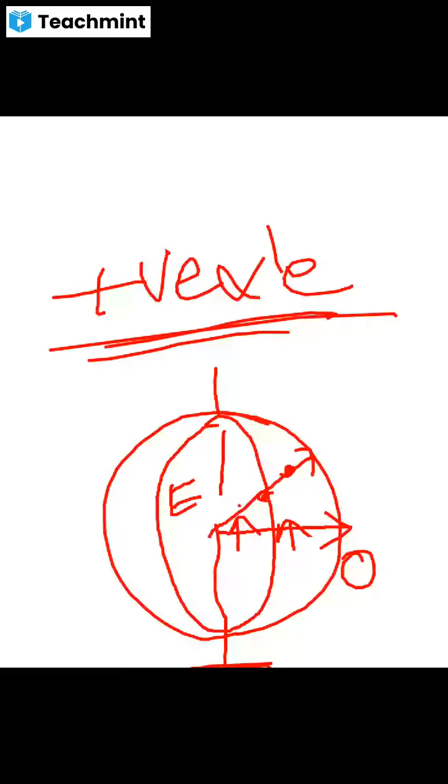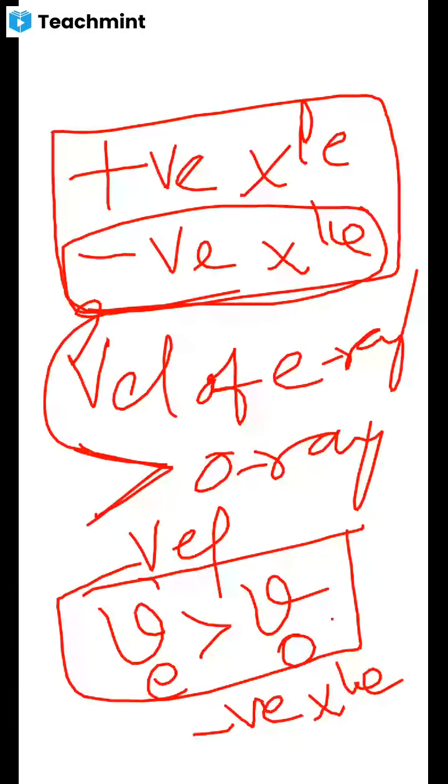That is what we call a positive crystal. Suppose the velocity of the extraordinary ray is greater than the velocity of the ordinary ray, that is the negative crystal.